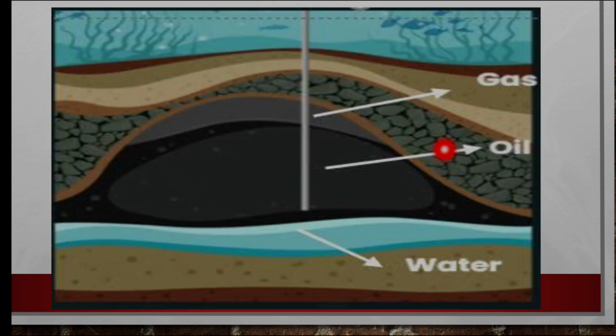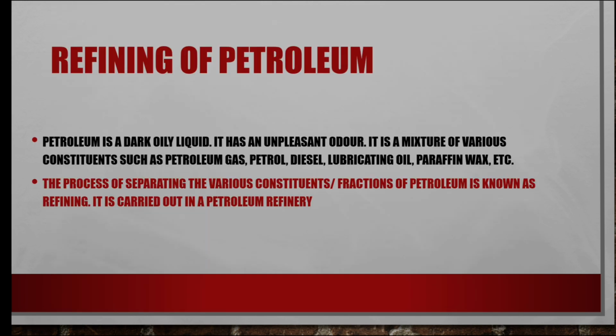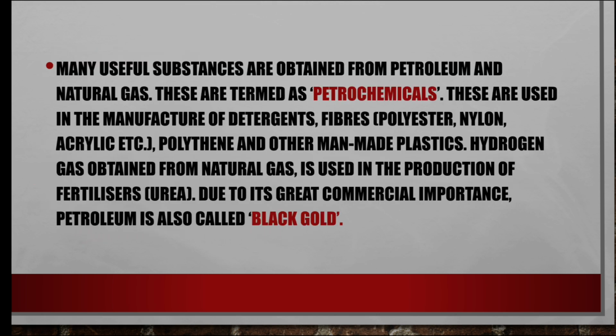These are the pictures: the dead organisms buried under the earth with high temperature and pressure, with no air, that changed, that converted into petroleum and natural gas. Next, refining of petroleum. What is refining? The process of separating the various constituents, fractions of petroleum is known as refining. It's carried out in a petroleum refinery. Many useful substances are obtained from petroleum and natural gas, that is petrochemicals.